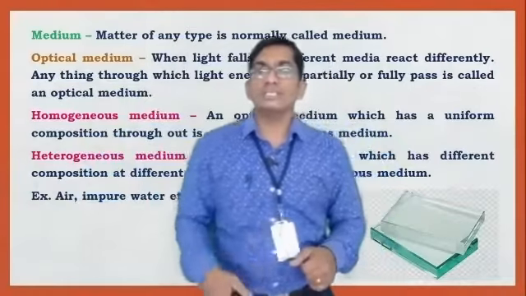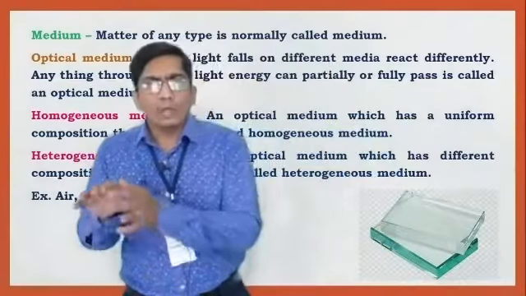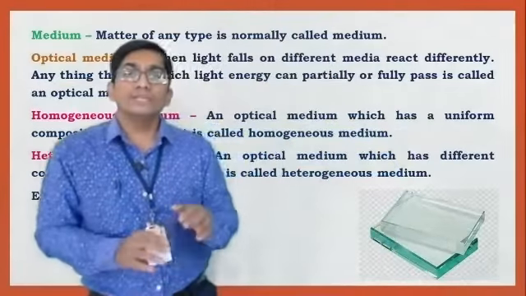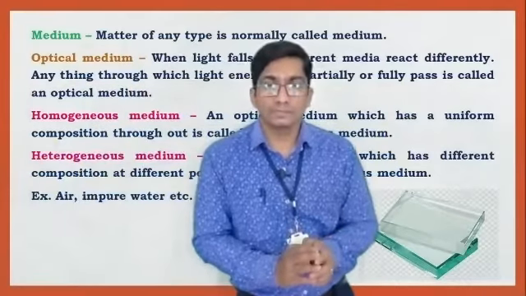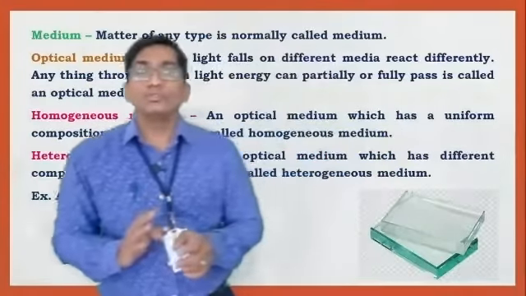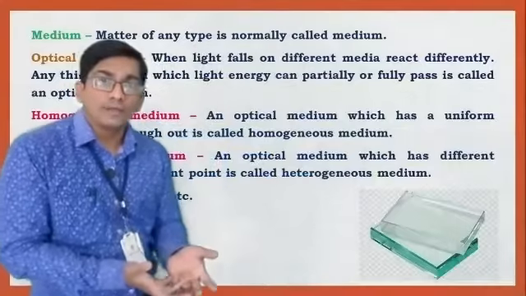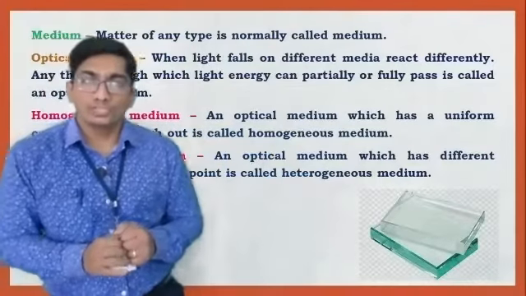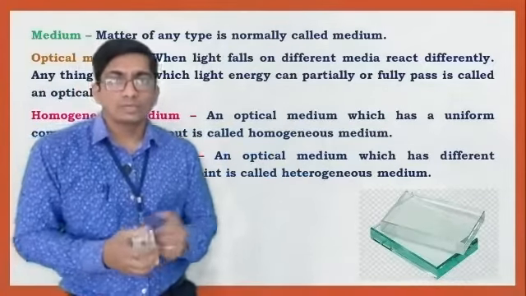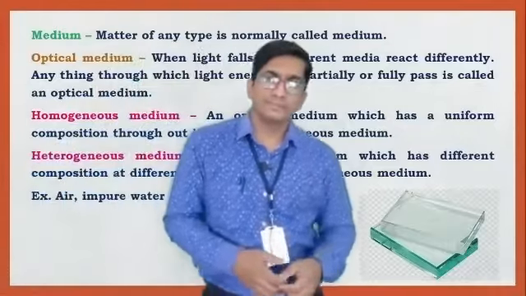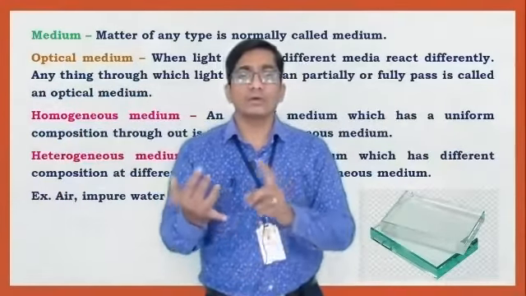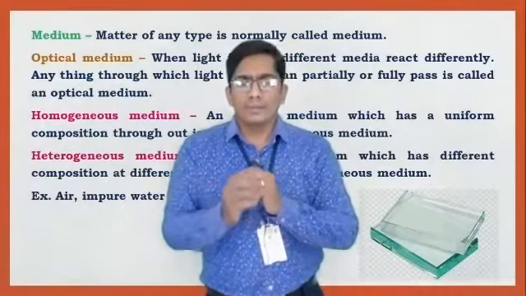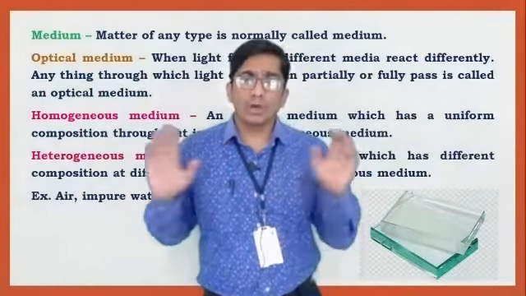Now, what is a heterogeneous medium? An optical medium which has a different composition at different points is called a heterogeneous medium. The best example is air: there are different compositions in air, such as oxygen, nitrogen, and carbon dioxide.